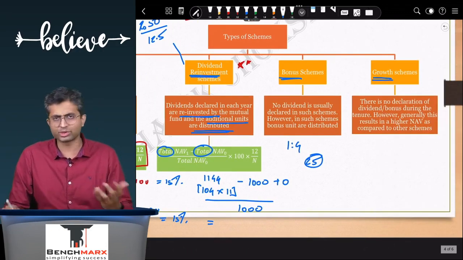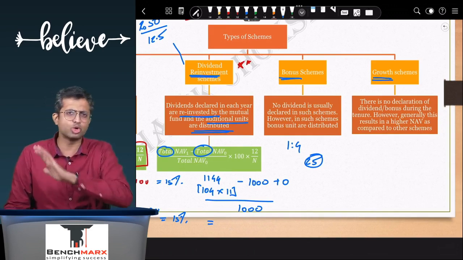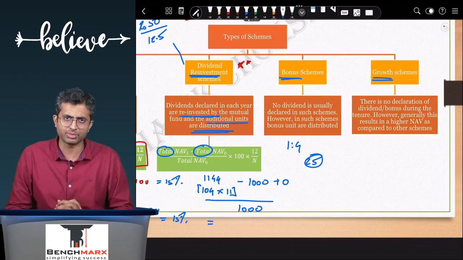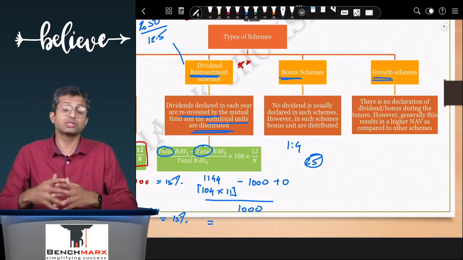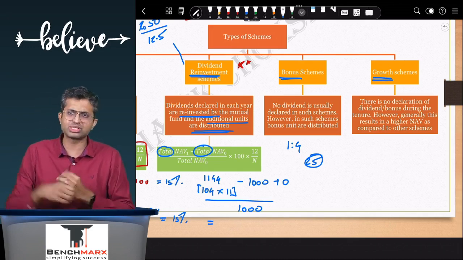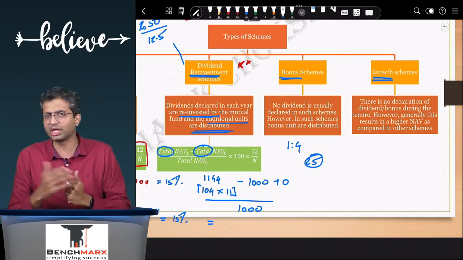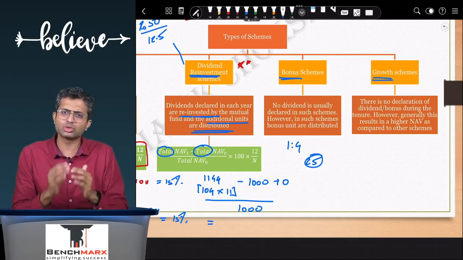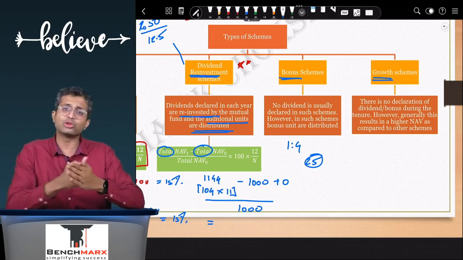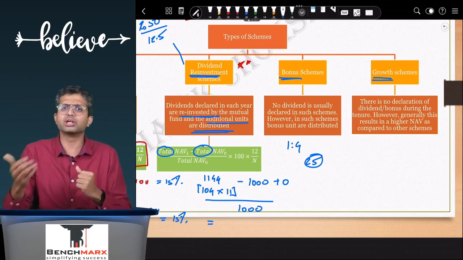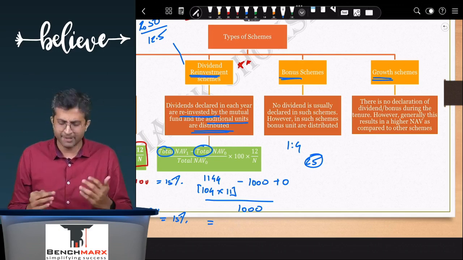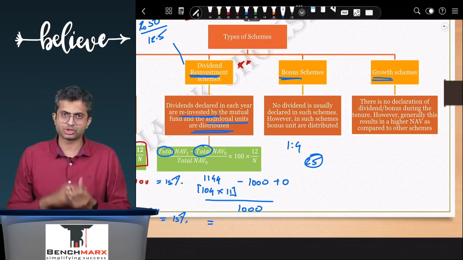And then lastly you have growth schemes where there is no dividend, no bonus, so the NAV appreciates. You can do this on a per unit basis or even on a totality basis. In certain rare questions which the institute does ask, they do tax adjustments. They might give you short-term capital gains, or they might give you STT, in which case you remember that your total return, total proceeds at the end will be calculated after deducting STT and after deducting the tax as applicable, and then you will calculate the return on a post-tax basis on an annualized basis, so into 12 by n.